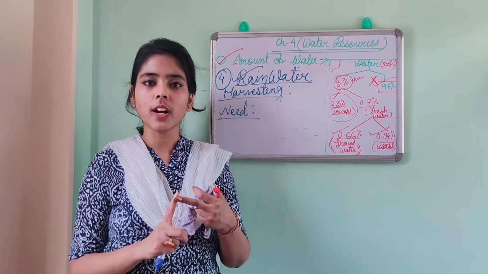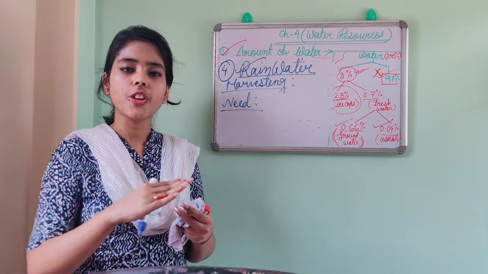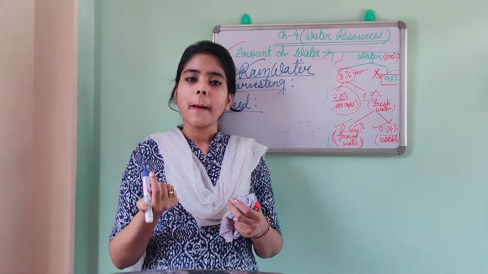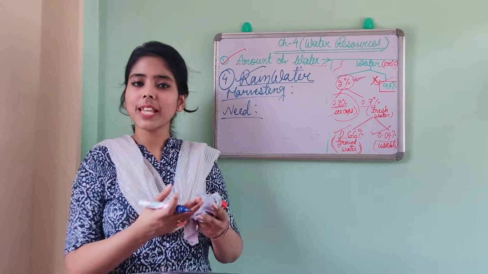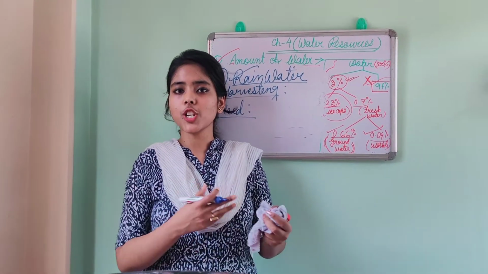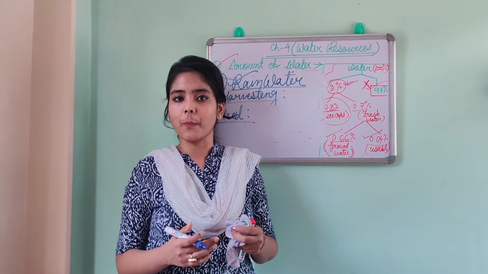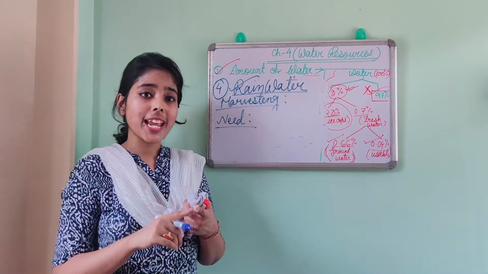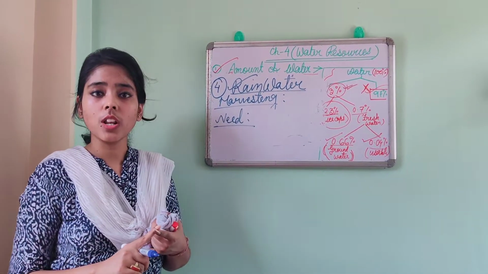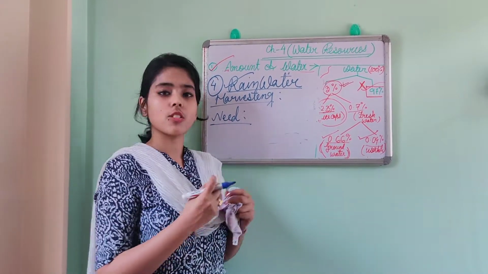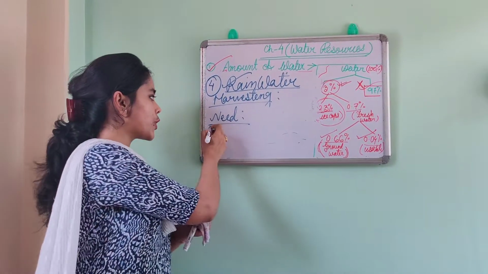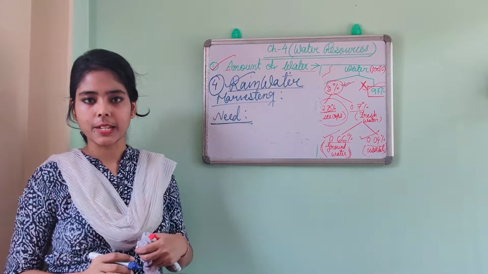Number 1 is rainwater, number 2 is rivers and streams. We generally use the water from rivers, streams and any other water bodies. We generally forget about the raindrops, but rain plays a very important role to give the supply in the surface water. Okay, so now we will discuss the need.